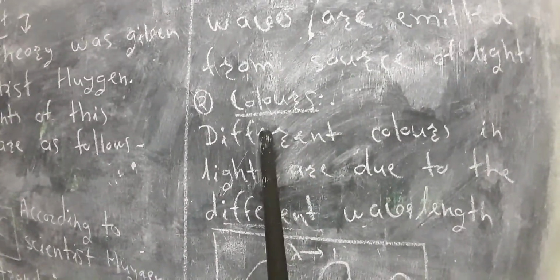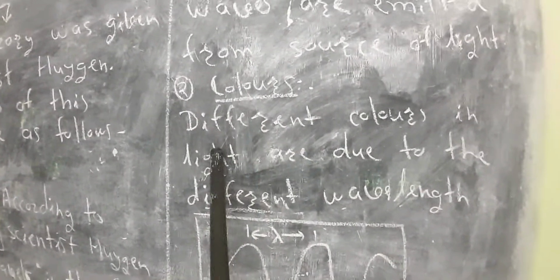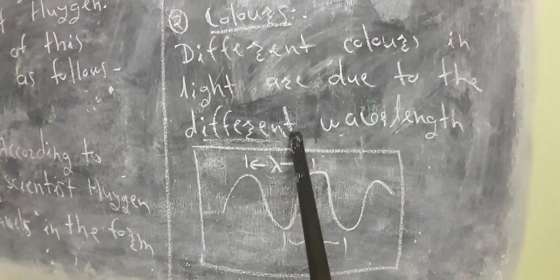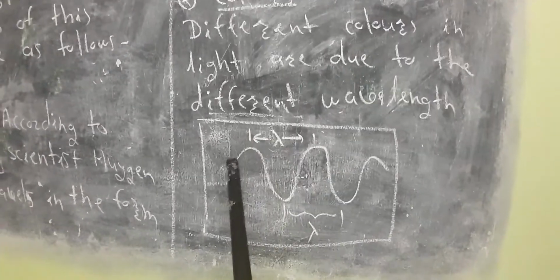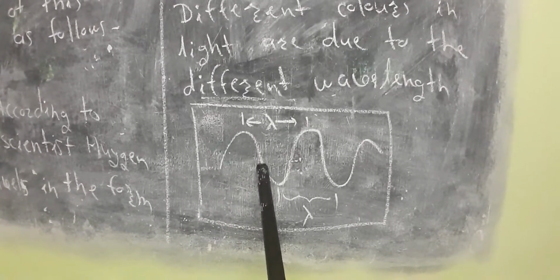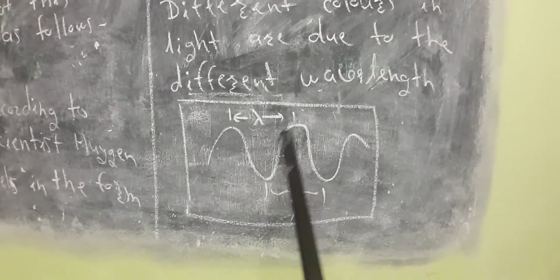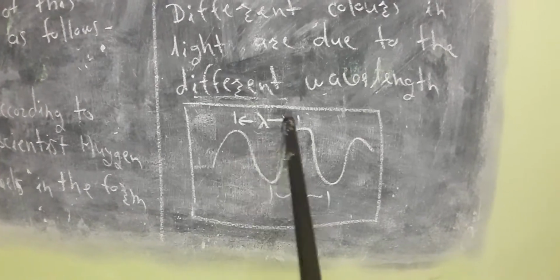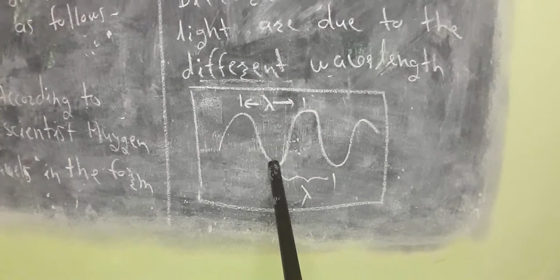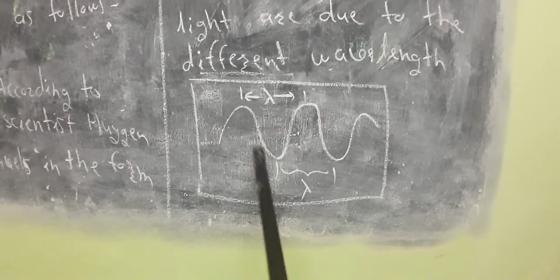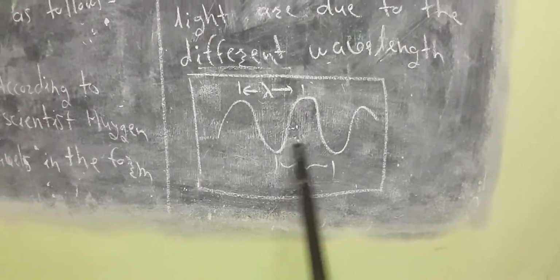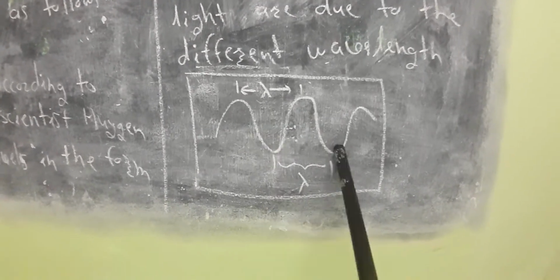The concept of color. The different colors in light are due to the different wavelength. We have seen the concept of wavelength in previous standard. What is wavelength? The distance between consecutive crests. This convex part is called a crest. So this crest and the adjacent crest, this typical distance is called a wavelength. Or we can say trough. What is trough? The concave part, depth. This typical distance between adjacent troughs is called wavelength.